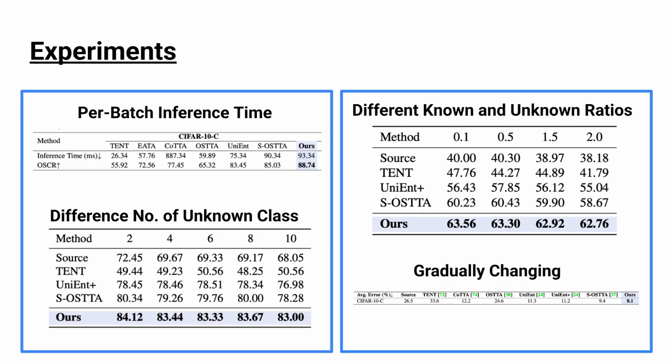Third, we vary the number of unknown classes. As the number of unknown classes increases, many methods show unstable or decreasing performance. Our method, however, maintains consistently high performance, indicating that it scales well as the open-set difficulty increases. Finally, we evaluate the model under gradually changing streams, which better reflect real deployment scenarios. Again, our method remains stable, showing strong adaptability to continuously evolving test environments.